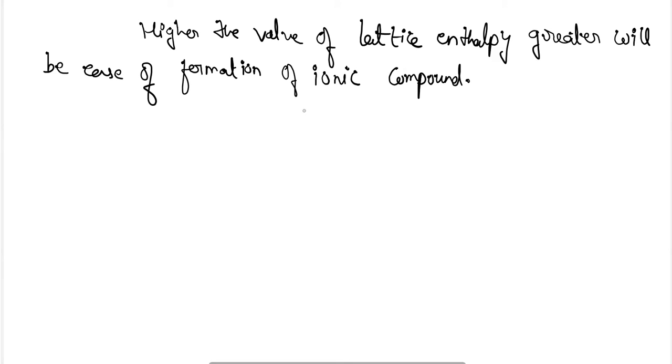So higher the value of lattice enthalpy, greater will be the ease of formation of ionic compound.